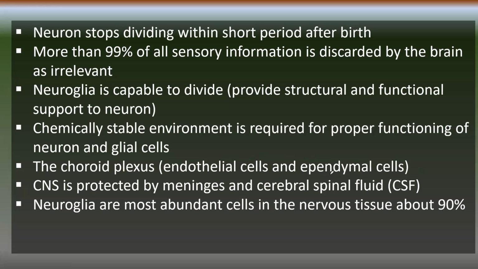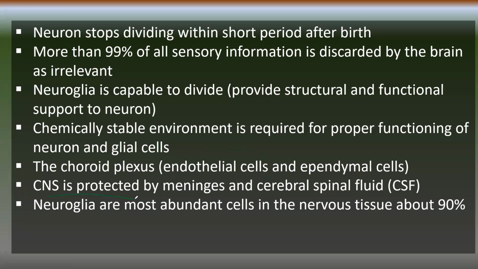The ependymal cell is a neuroglial cell, as is the endothelial cell. We know that endothelial cells form the blood-brain barrier, but in this area of the brain they have fenestrated capillaries. They form large fenestrated capillaries so that some selective inflammatory cells can enter the nervous system. And the choroid plexus regulates and produces the cerebrospinal fluid.